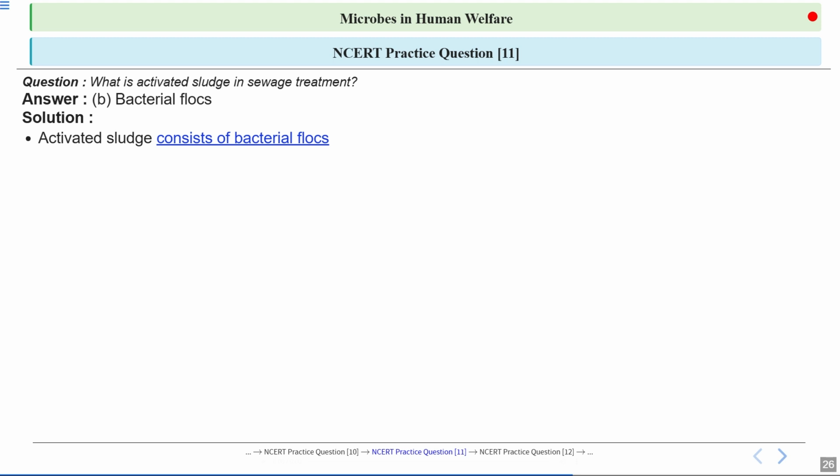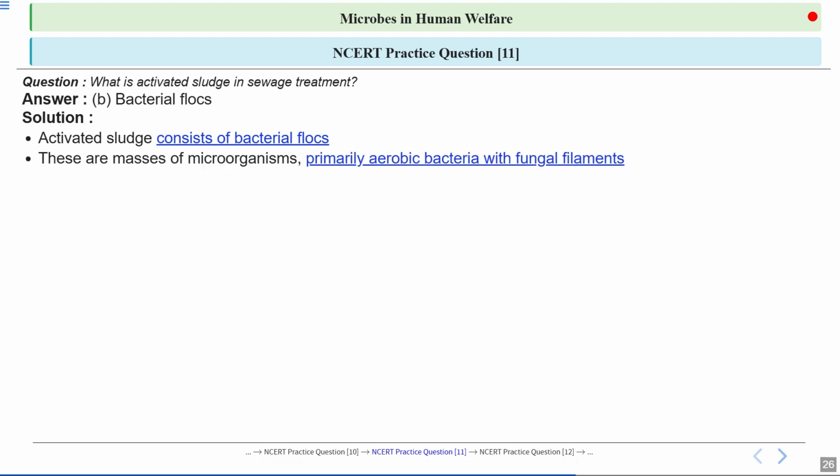And these flocks are the major agents responsible for breaking down the organic matter in the sewage. These flocks are made up primarily of aerobic bacteria along with fungal filament. Now, the bacteria need oxygen to survive and work efficiently, while the fungal filament help hold the flock together, making them more stable and effective.